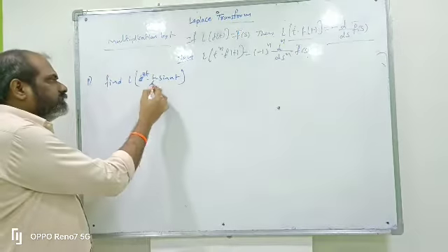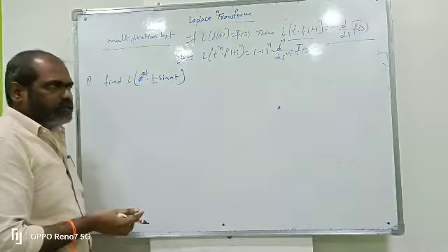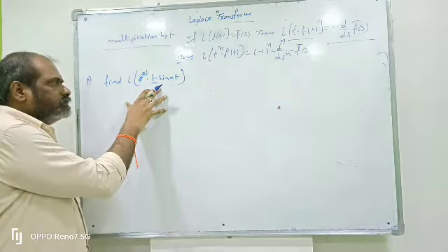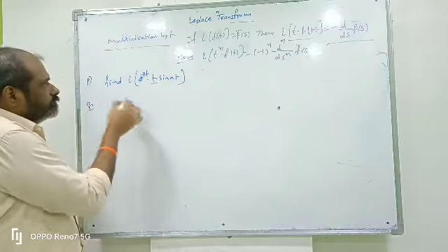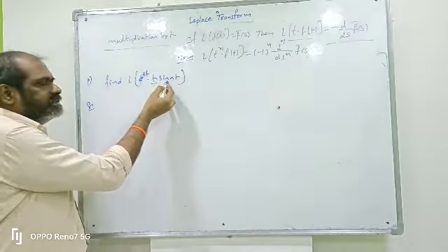Here t into sin at means this is multiplication by t. E power at into f of t means that is the first shifting theorem. So in this one we have the multiplication by t statement and also the first shifting theorem. So here what is f of t? Here f of t is sin at.